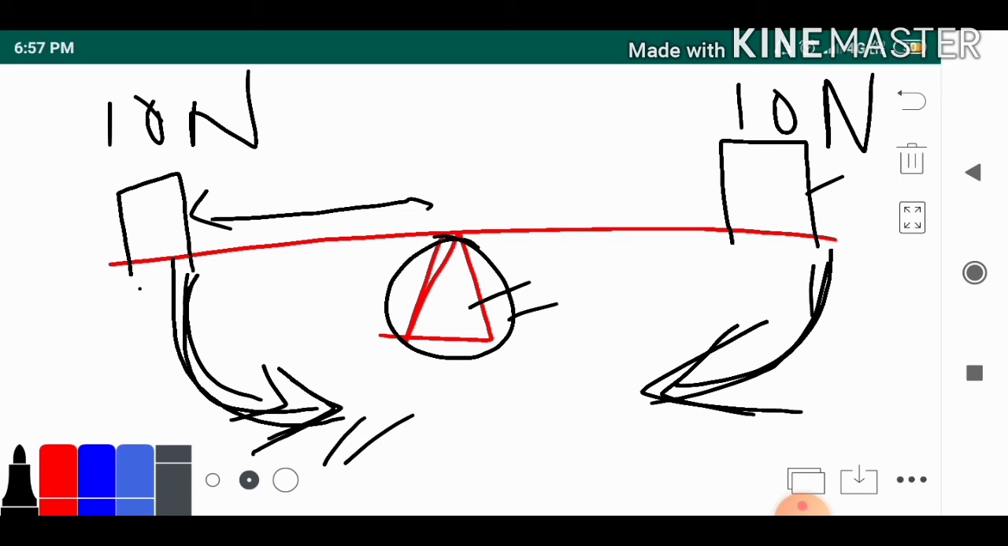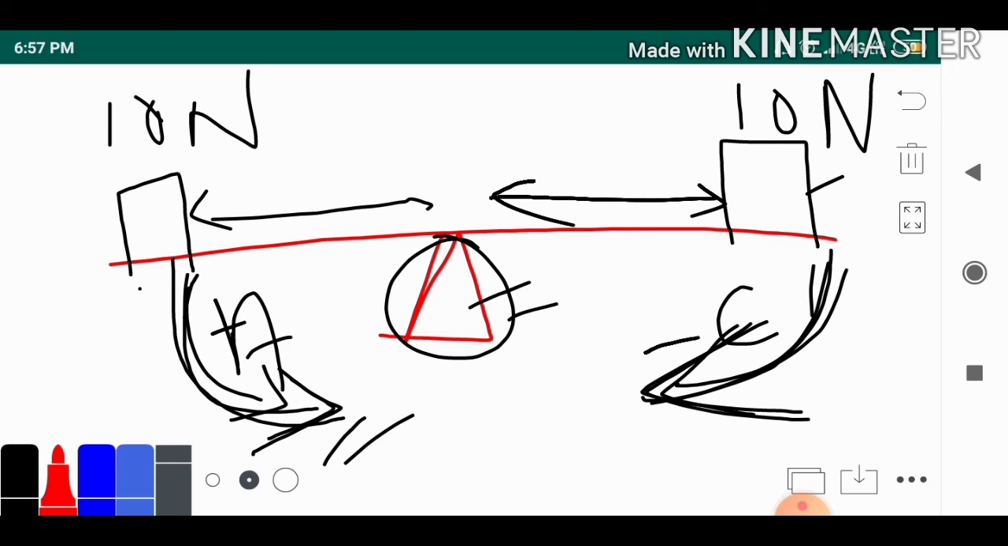That means this force will move the body in this direction, and this will move it in this direction. This is anti-clockwise and this is clockwise. This is very important for identifying anti-clockwise and clockwise. I've told you in the previous lecture also: anti-clockwise is denoted by plus, and clockwise by minus. The distance of this force is 2 meter from the pivot, and this force is also 2 meter from the pivot.